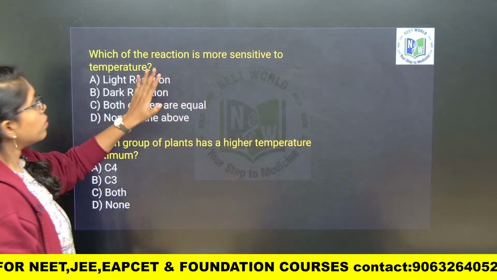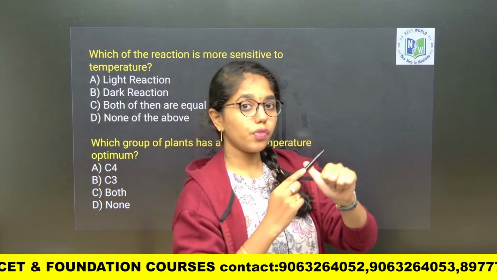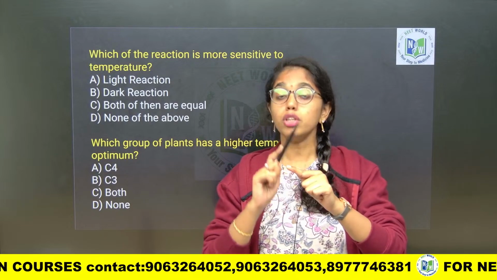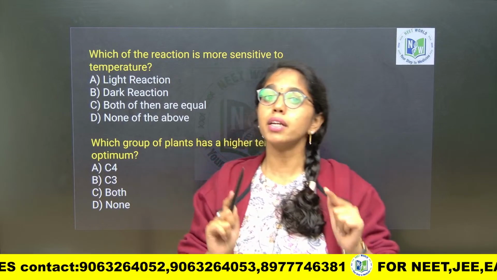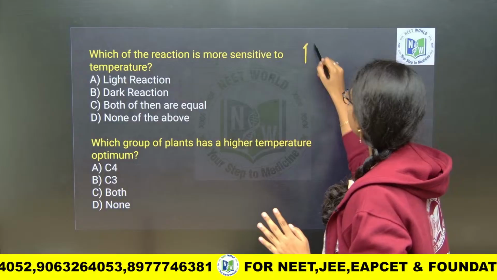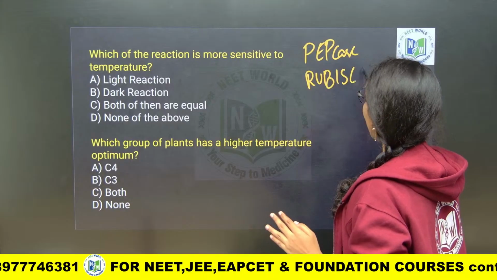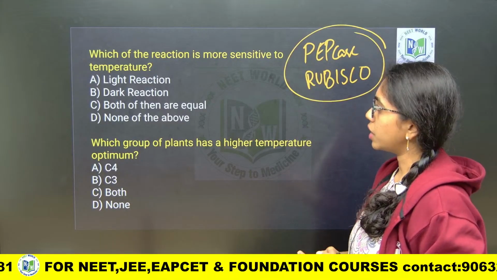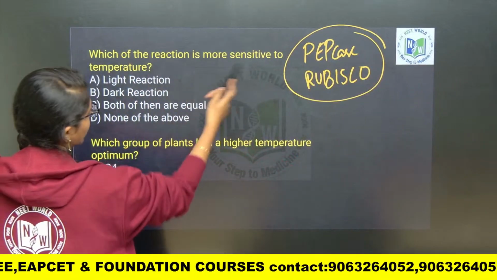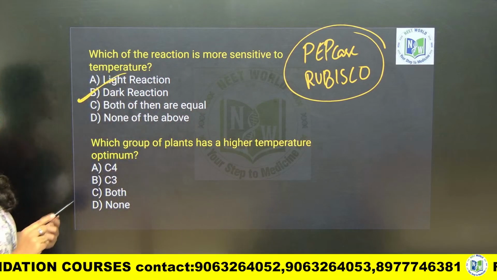This you look into. Which of the reaction is more sensitive to temperature? Look here, both phosphoenol pyruvate carboxylase and Rubisco. Those enzymes which are in the dark reaction, the light independent reactions, those enzymes are temperature sensitive. Remember that. What are those enzymes ma? PEPcase and Rubisco. These are mostly temperature sensitive. So when these enzymes are temperature sensitive, what will be affected ma? Which of the reactions are more sensitive to temperature? These enzymes. So what reaction will be affected? B, that is dark reaction.